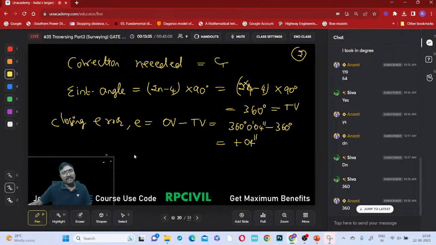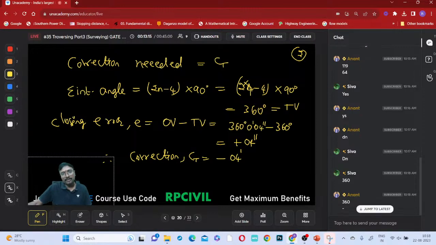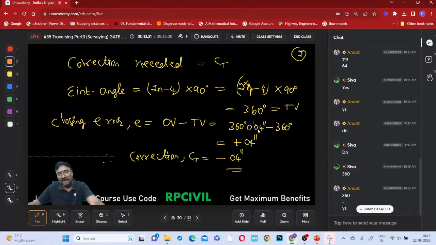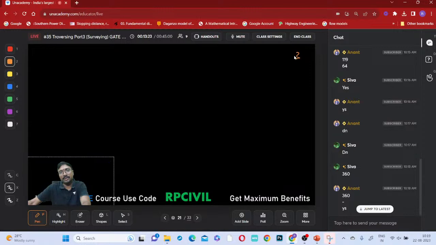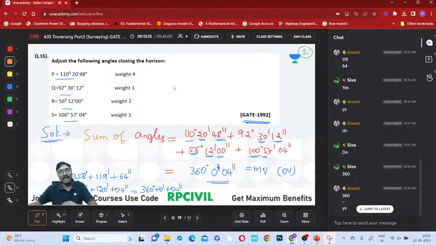Now tell me the total correction needed. The error is positive, so the correction is negative. Minus 04 seconds we have to apply, right? Now tell me how the corrections will be related to this. There are weightages: weightage 4 for the first angle, weightage 1 for the second angle, weightage 2 for the third angle, weightage 3 for the fourth angle, right?